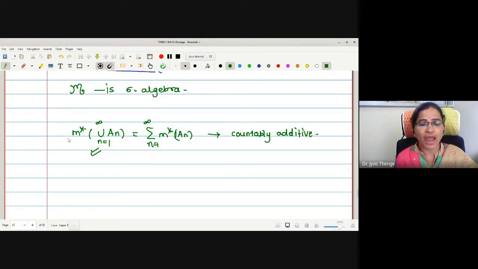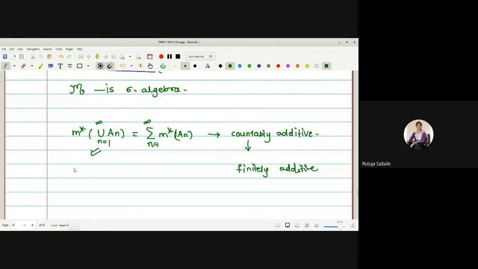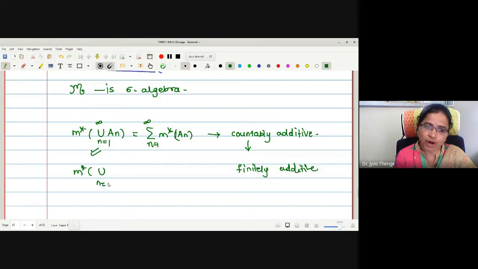Whenever n runs from 1 to infinity, we call this additive property countably additive. We can add all these outer measures one by one in order to obtain the outer measure of this union. If I replace countably additive with finitely additive, what will change? Infinity will be replaced by some k, from 1 to k, a finite number.